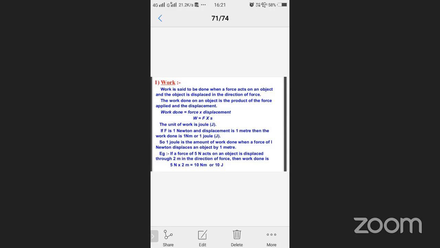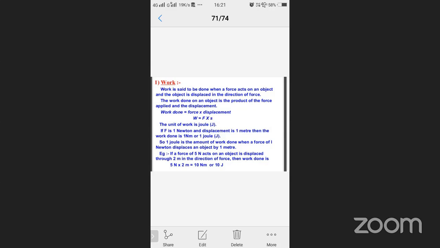G means nothing but gram. S means second. Now, what is the SI? The SI full form is System of International units.